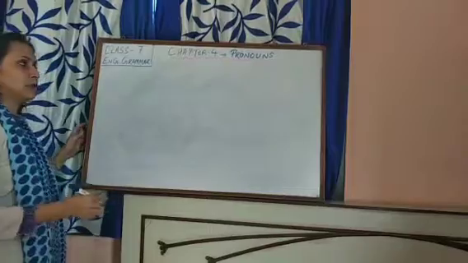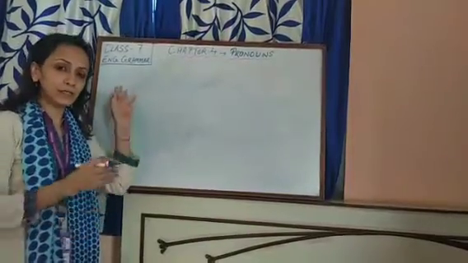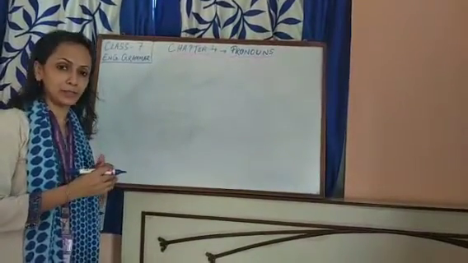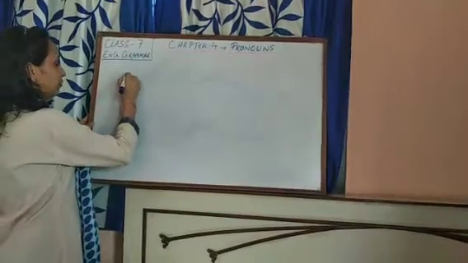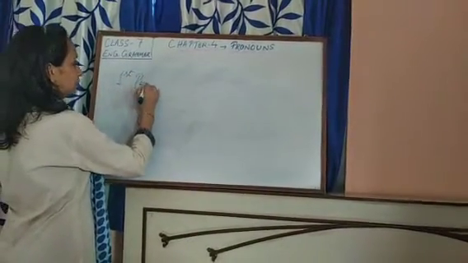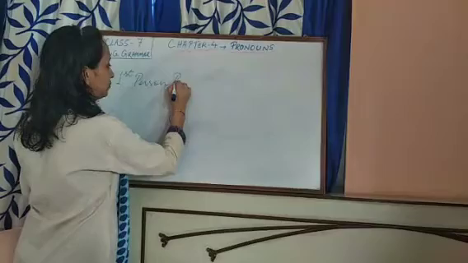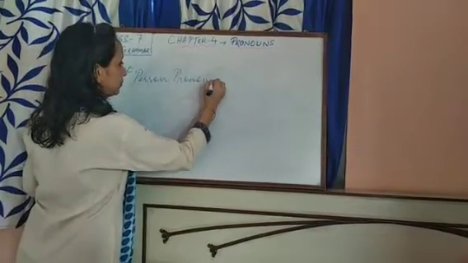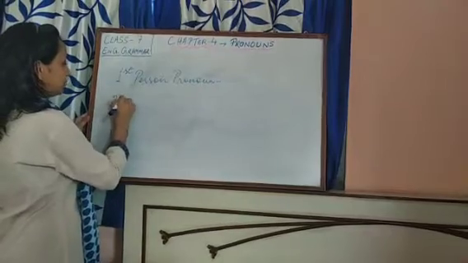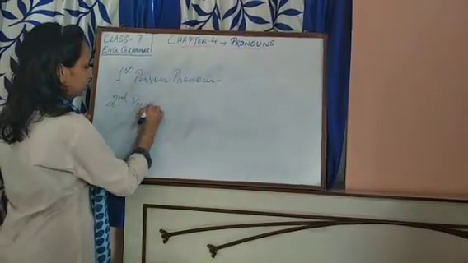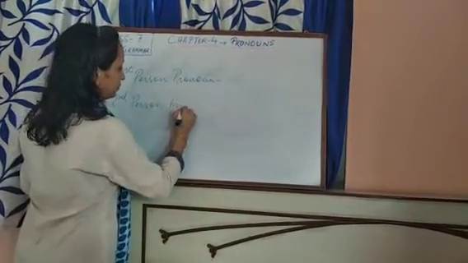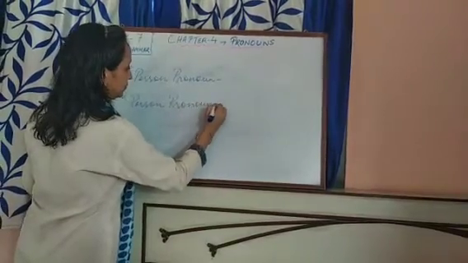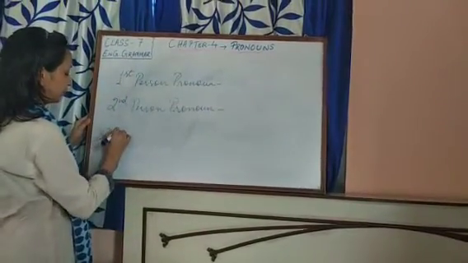That is, the pronouns are, first, divided into 3 persons. The first person pronoun, second person pronoun, and third person pronoun.